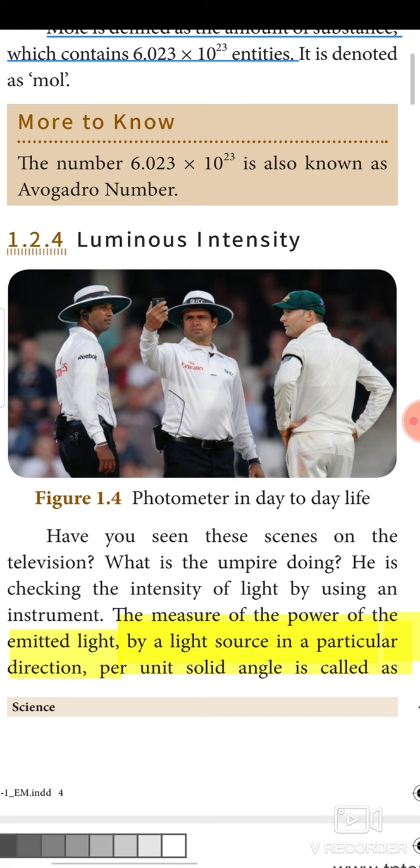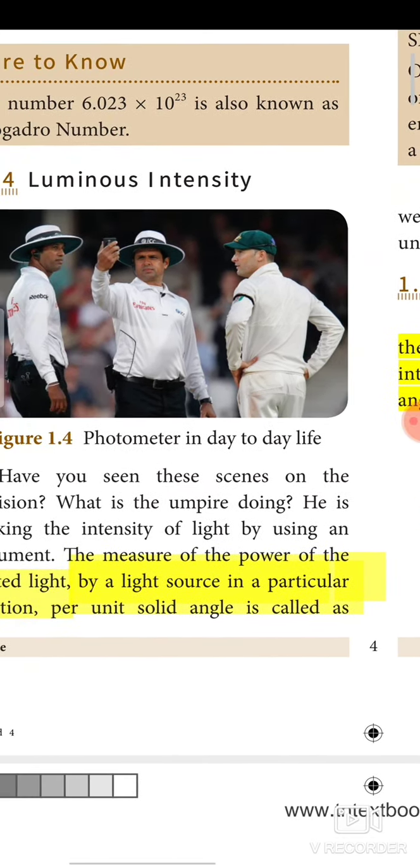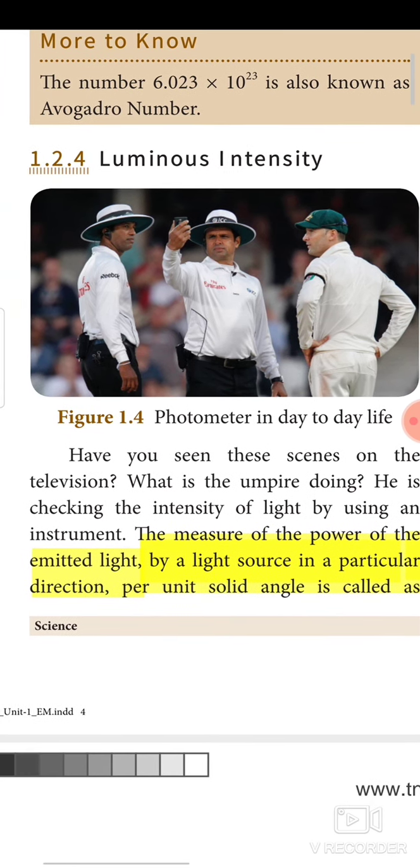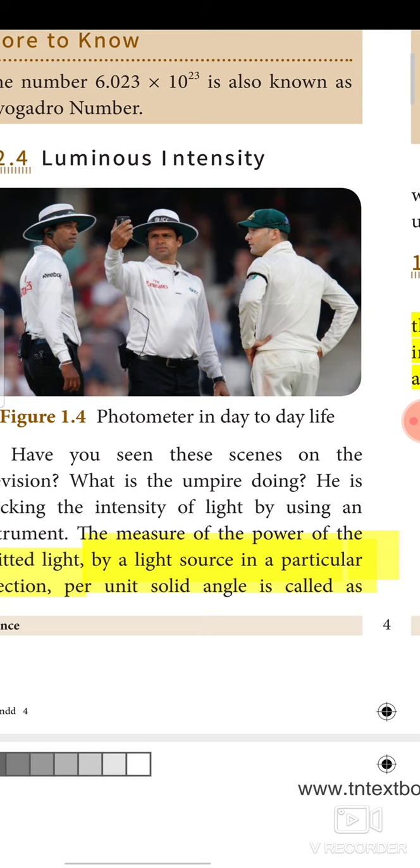The measure of the power of the emitted light by a light source in a particular direction per unit solid angle is called luminous intensity. I repeat, the measure of the power of the emitted light by a light source in a particular direction per unit solid angle is called luminous intensity. Per unit solid angle.